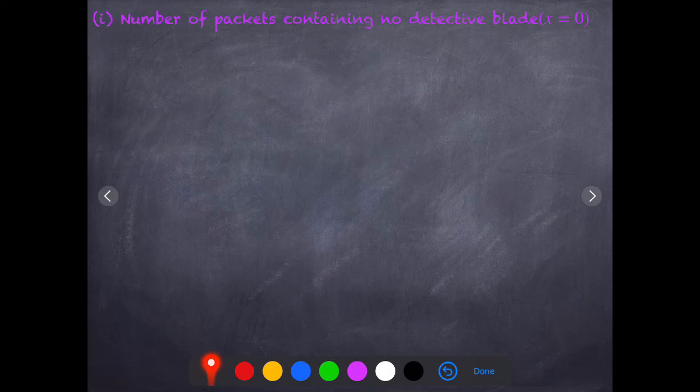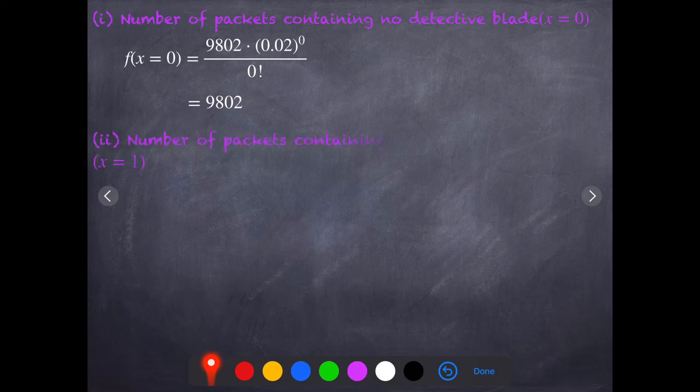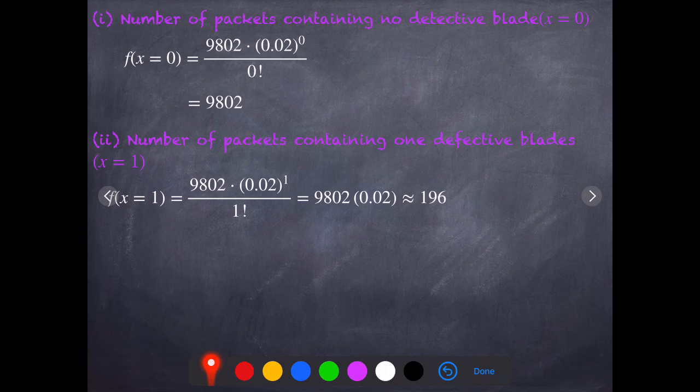Substituting x equal to 0 in f of x, we get 9,802. Now the second sub question, the number of packets containing one defective blade. Substitute x equal to 1 in f of x, 9,802 into 0.02 power 1 by 1 factorial will give approximately 196. That is 196 packets containing one defective blade.